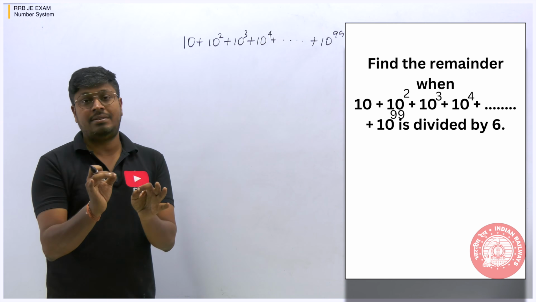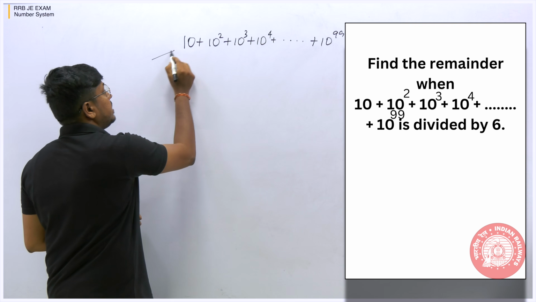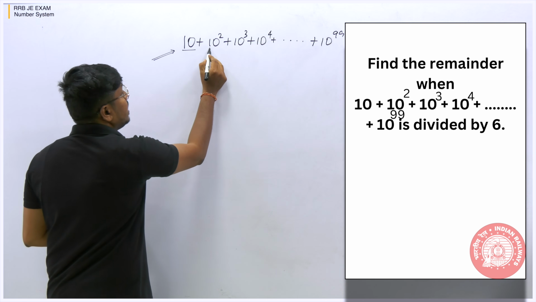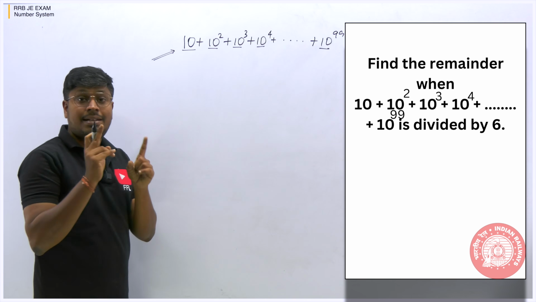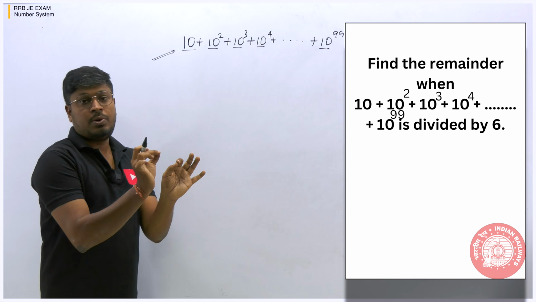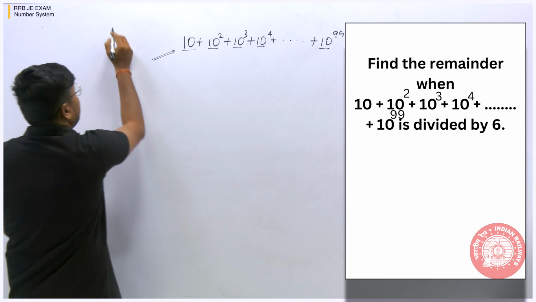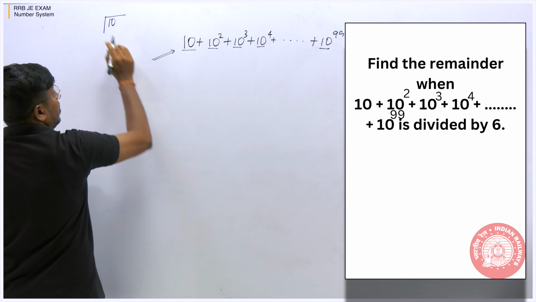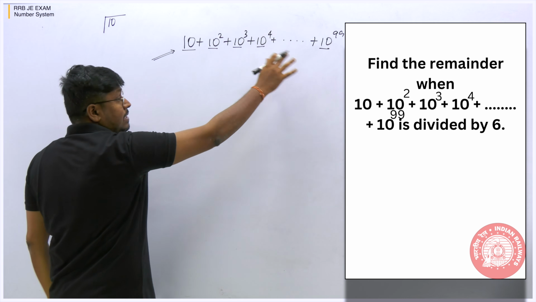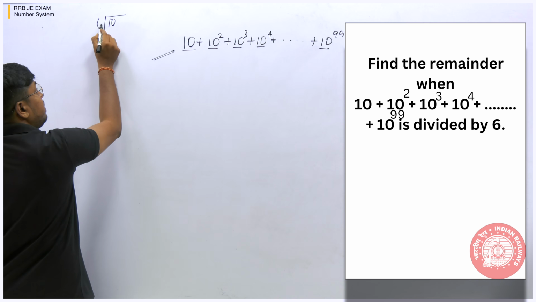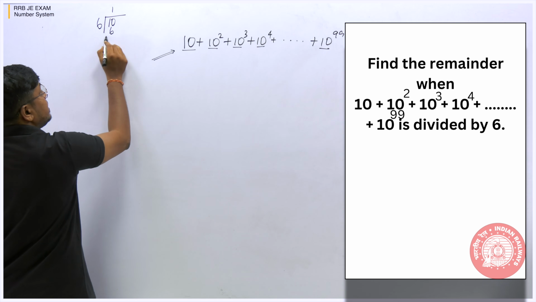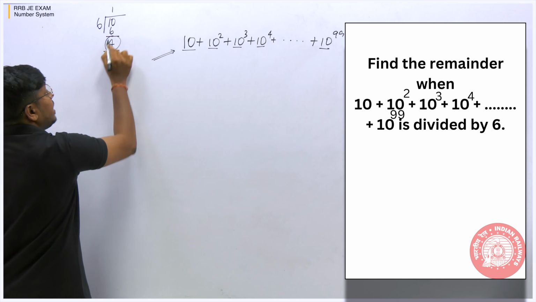So the easiest way to solve these kinds of questions is, here all the numbers are the same. So friends, listen carefully. All the numbers they have given are the same. So just make a note of it. When you divide one number, 10 alone, by 6, I'm not going to add or find the answer for all of them. Just taking the first number alone, 10. When you divide by 6, 1 6 is 6, the remainder will be 4. What is the remainder here?